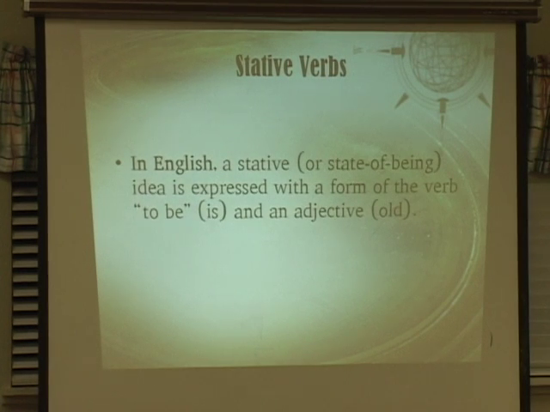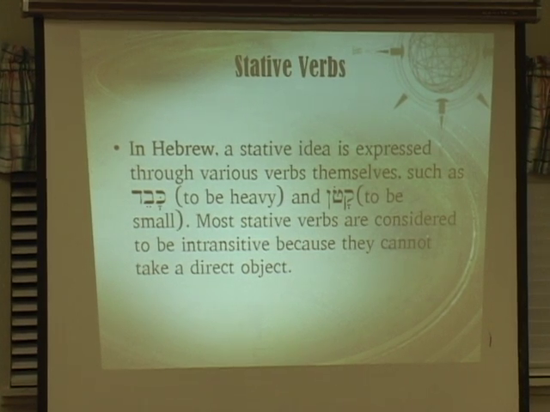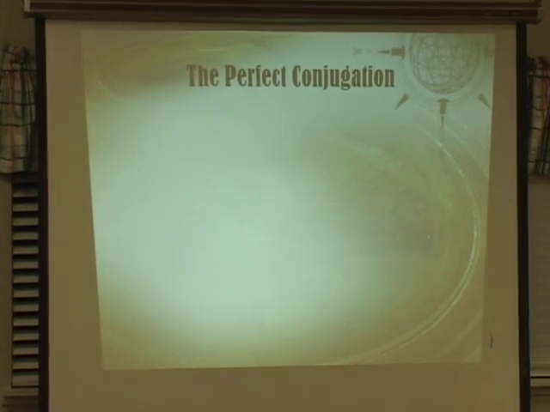In English, a stative or state of being idea is expressed with a form of the verb to be, or is, and an adjective, old. But in Hebrew, a state idea is expressed through various verbs themselves, such as kaved, to be heavy, and katon, to be small. Most stative verbs are considered to be intransitive because they cannot take a direct object. Alright, that's the distinction between transitive, intransitive, and stative verbs.